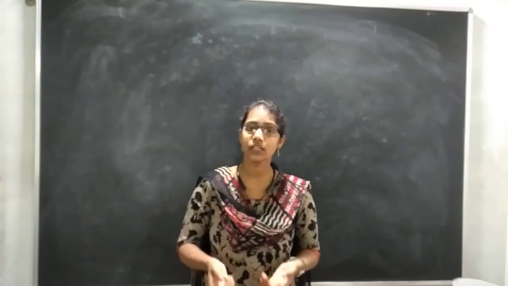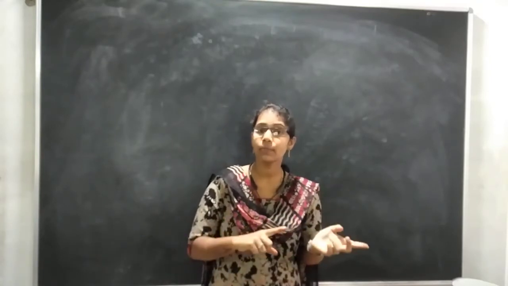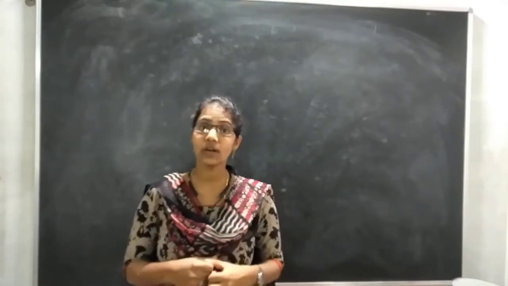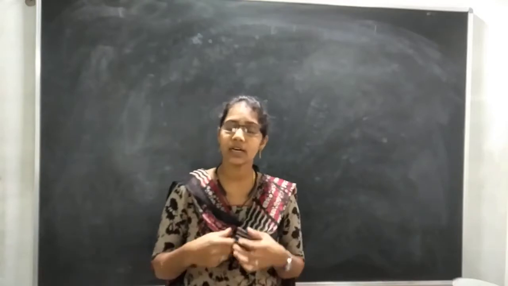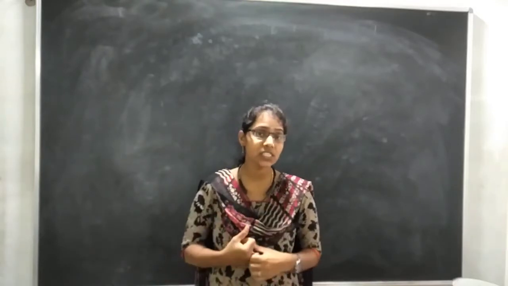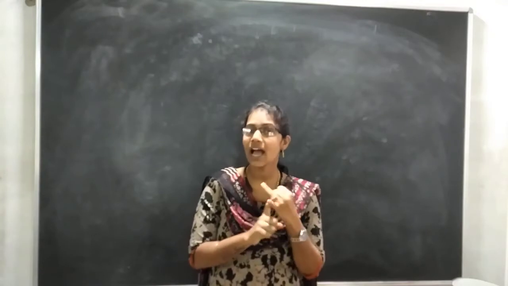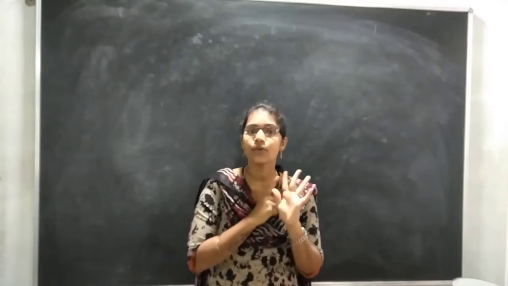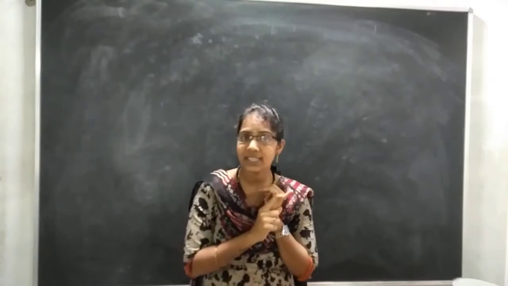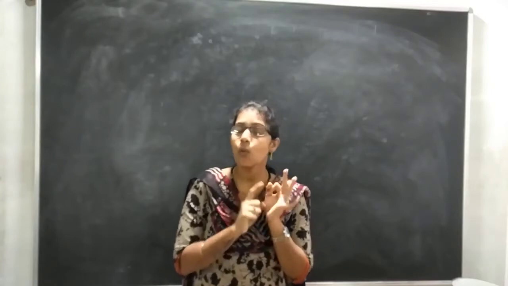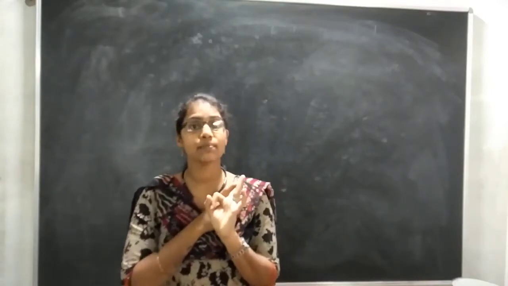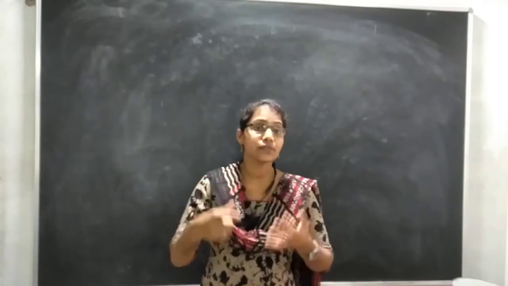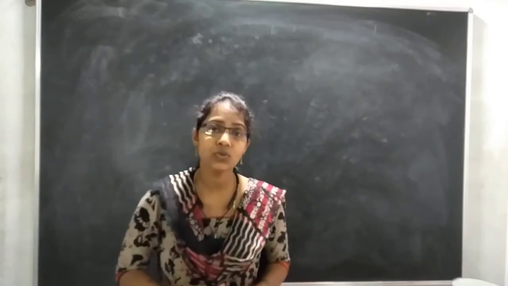So children, before going into the topic, in our previous lesson we discussed some stages involved in the cultivation of a crop. What are the stages, children? Yes, plowing, sowing, manuring, irrigating, weeding, and the last one is harvesting the crop. What is the third stage, children? Yes, manuring. In this stage, what does the farmer do? The farmer gives fertilizers to the crop.